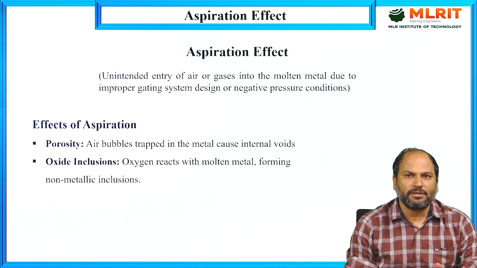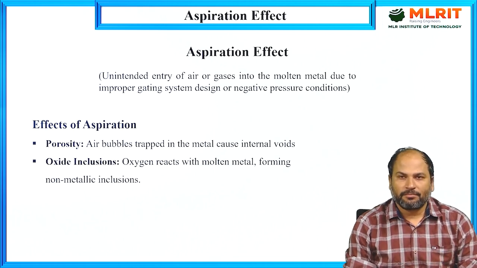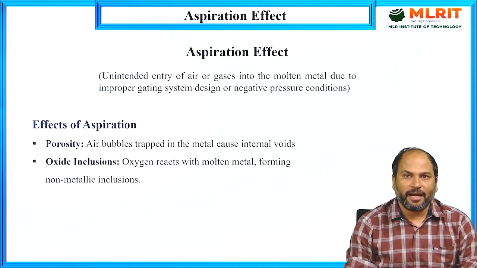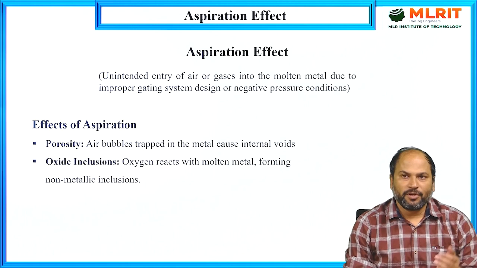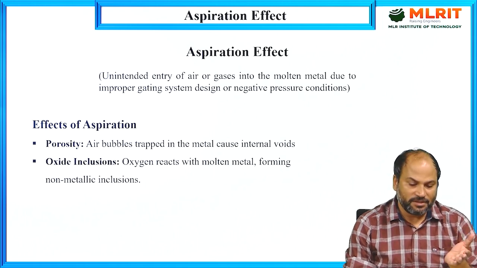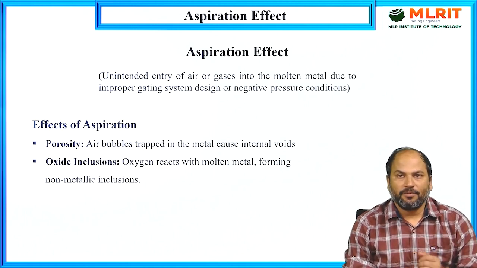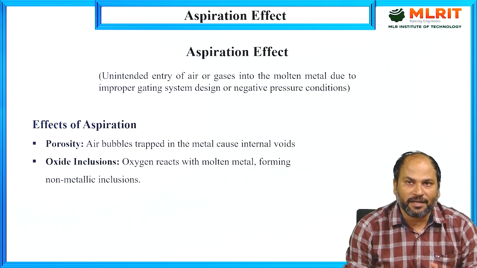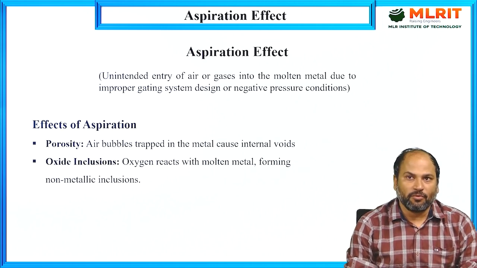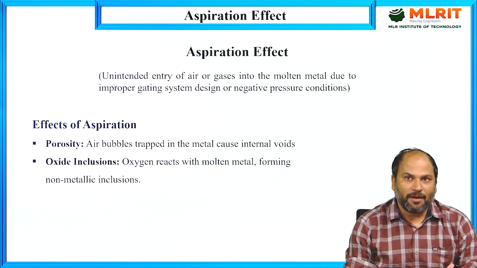As we know, in casting there is a gating system. Already we have studied this. Through that gating system we pour the molten metal. That molten metal, through many parts of the casting, finally reaches the cavity where it will solidify, and after solidification we take out the cast product. So while moving from the pouring basin to the mold cavity, many stages come in between. So what actually happens in between?